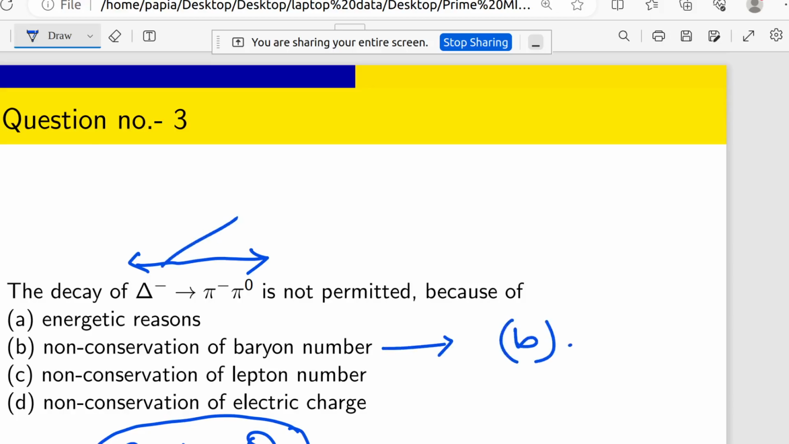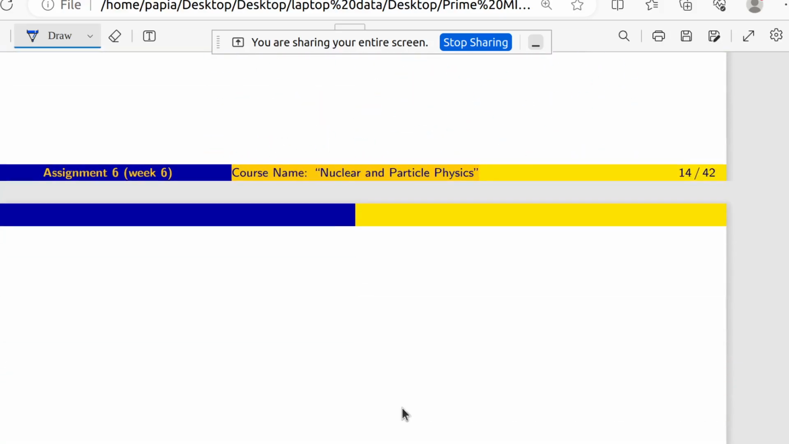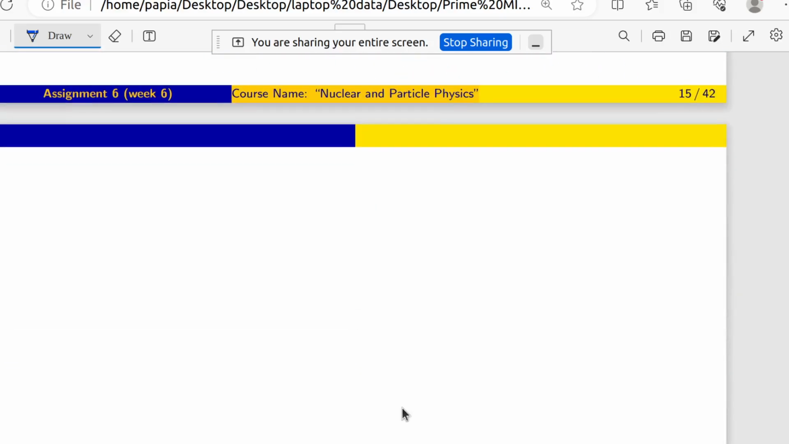Okay, because delta minus is not a baryon. Delta minus is a baryon particle, but pi minus and pi 0 are not baryonic particles. So this is a very simple one, just like the previous one.